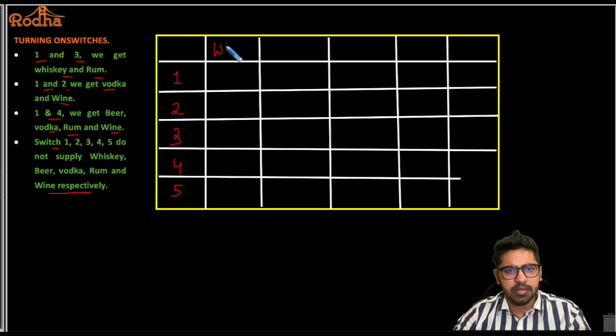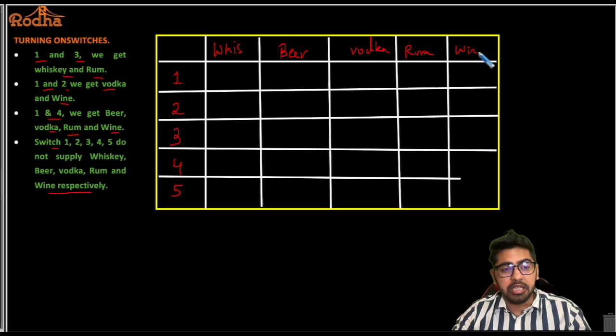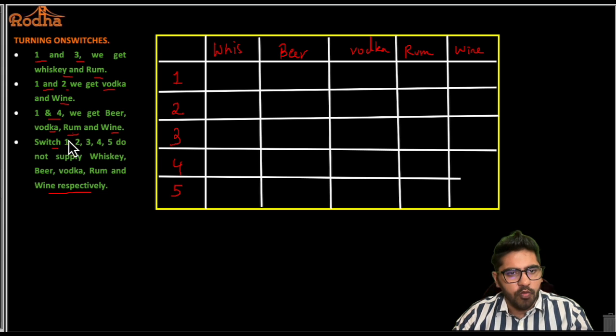So let's say whiskey, right? Then we have beer, then we have vodka, then we have rum, and then we have wine. Now see, one beautiful thing that I've done here, I'll tell you. So 1, 2, 3, 4, 5 do not supply whiskey, beer, vodka, rum and wine respectively. So I've taken whiskey, beer, vodka, rum and wine as per this particular order here, right? This order here. Why? Because when I'm putting a cross here, 1 does not supply whiskey.